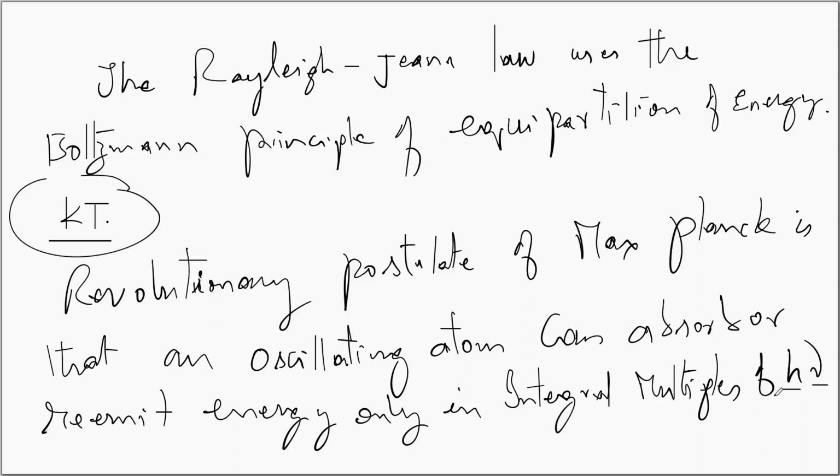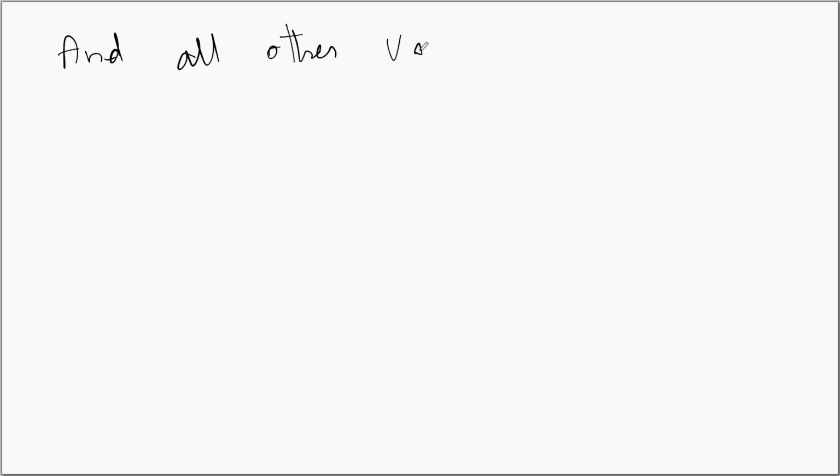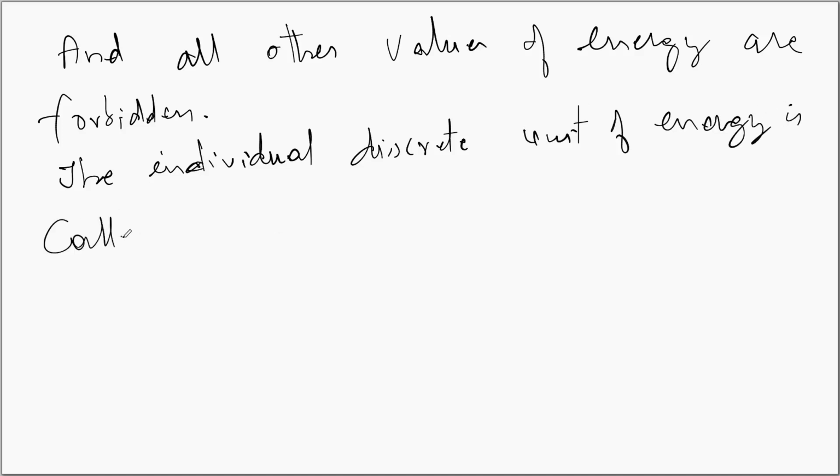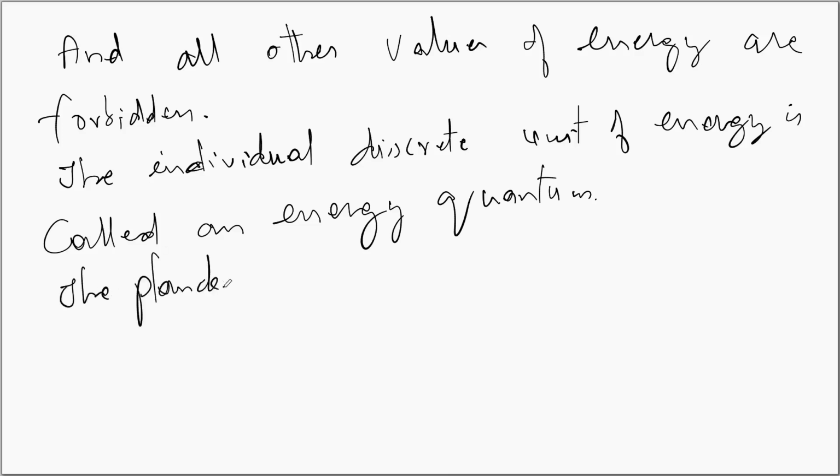So this is the revolutionary postulate that was put forward by Max Planck to explain the blackbody radiation, and all other values of energy are forbidden. This individual discrete unit of energy h nu is called the energy quantum. This assumption allows Planck's radiation law to be derived, based on the energies of the molecular or atomic oscillators being quantized.